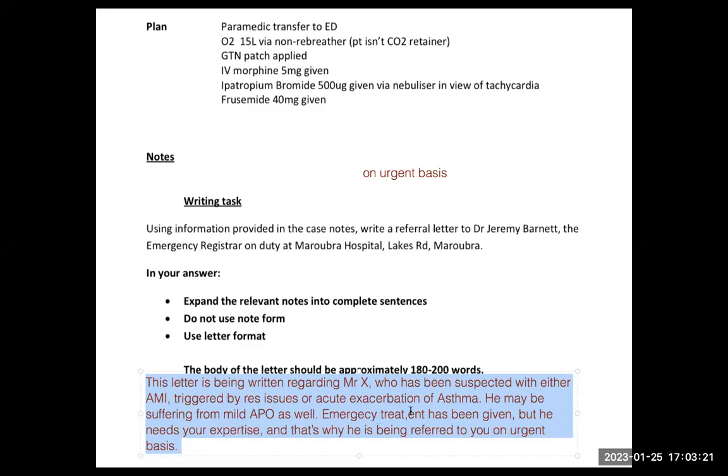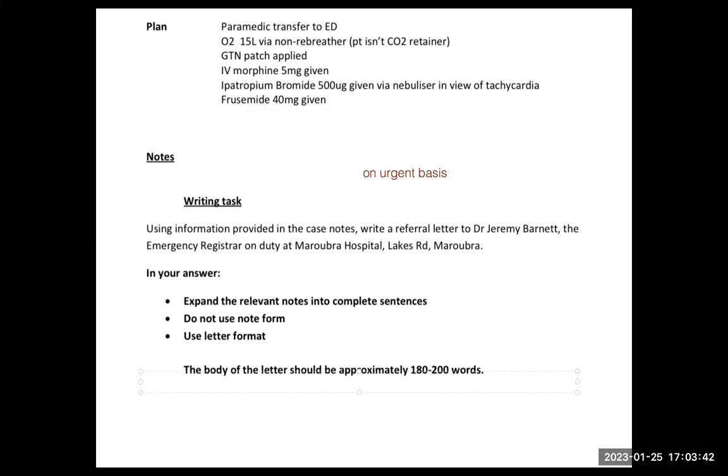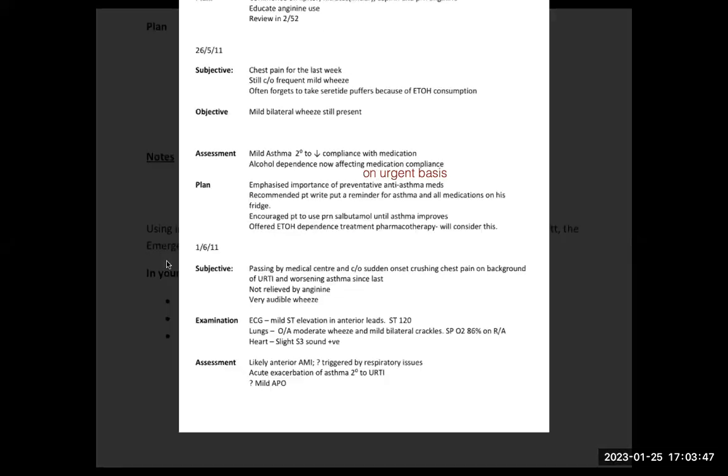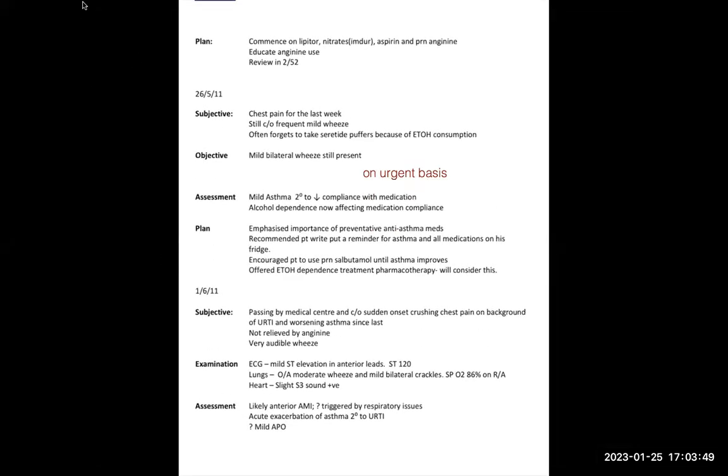So emergency treatment has been given, but he needs your expertise. If you want to write an excellent one, but he needs your expertise for appropriate management. If you want to write these words, that is not a problem. And that is why he is being referred to you. So you can write this as well. That is not a problem. So please try and understand. You don't have to put anything as a part of compulsion. So now this letter is very simple. Now what you need to do is concentrate only on one thing, that is how to reduce the word count.